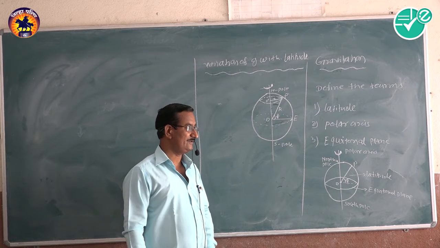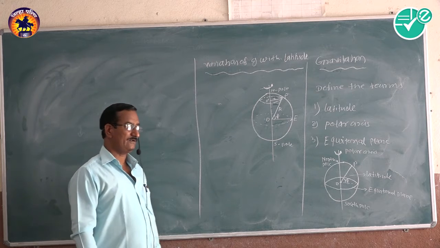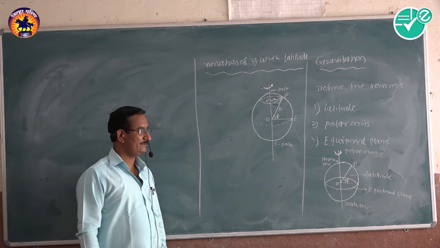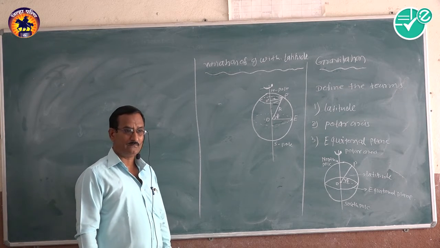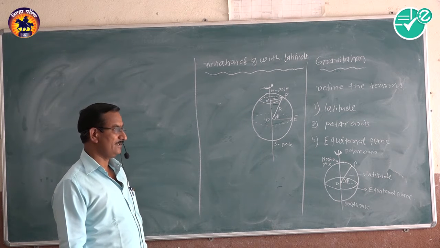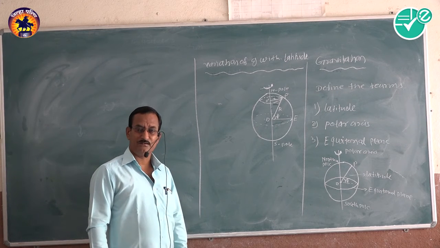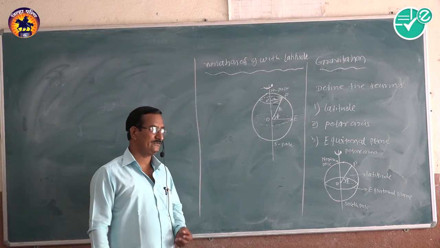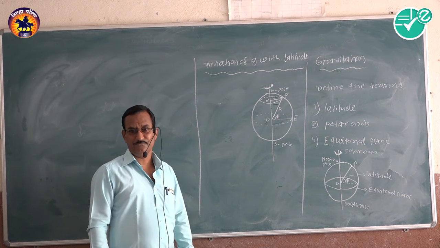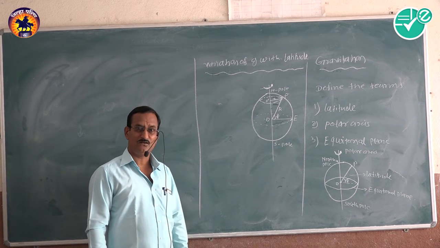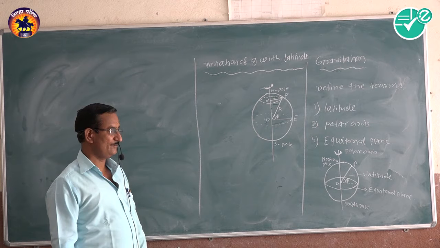That is the equation for the acceleration due to gravity at height h: g dash is equal to g into bracket 1 minus 2h by R. Then we saw the variation of the acceleration due to gravity below the earth at depth d: g dash at depth d is equal to g into bracket 1 minus d upon R.